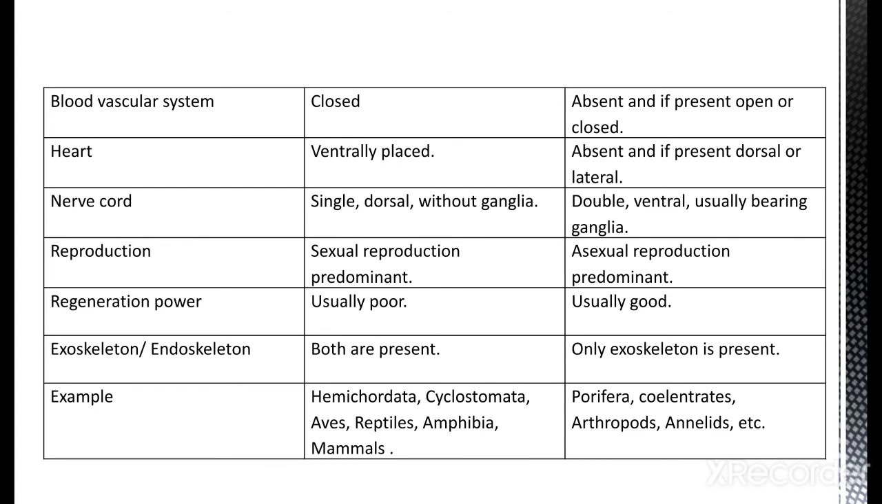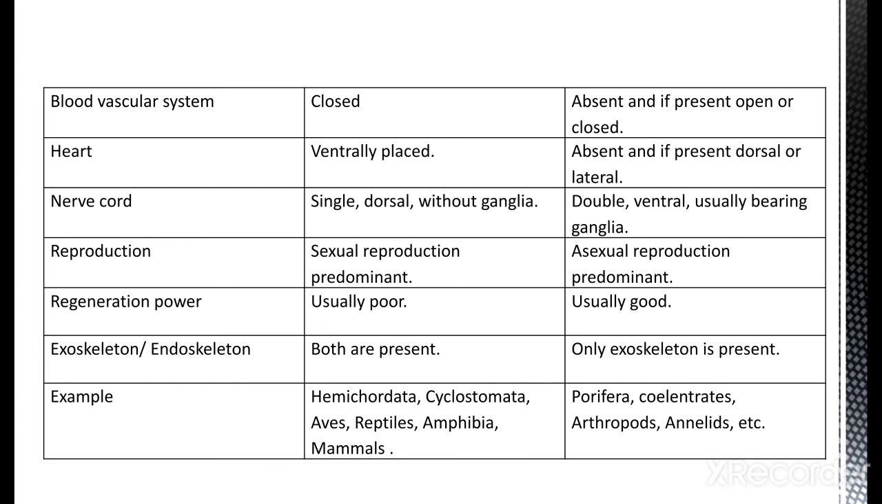Exoskeleton and endoskeleton. What type of skeleton is present? Both are present in chordates. Like we have seen in human beings also, nails and hairs are the exoskeleton, which is present in all chordates, while the endoskeleton can be bony as well as cartilaginous. While in non-chordates, only exoskeleton is present, no endoskeleton is there, no bony or cartilaginous skeleton.